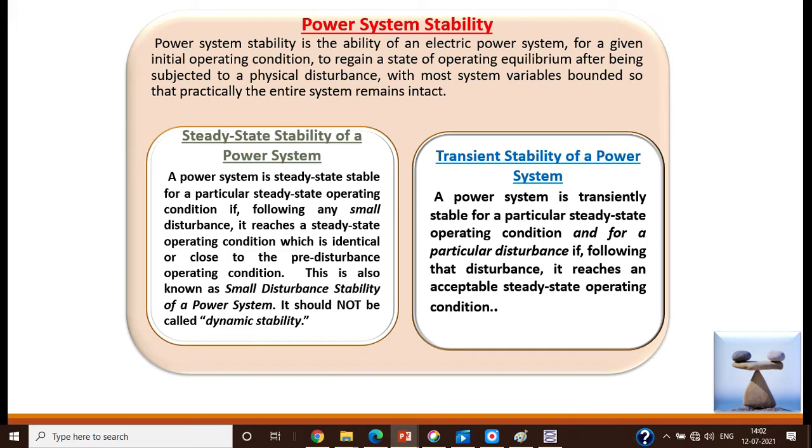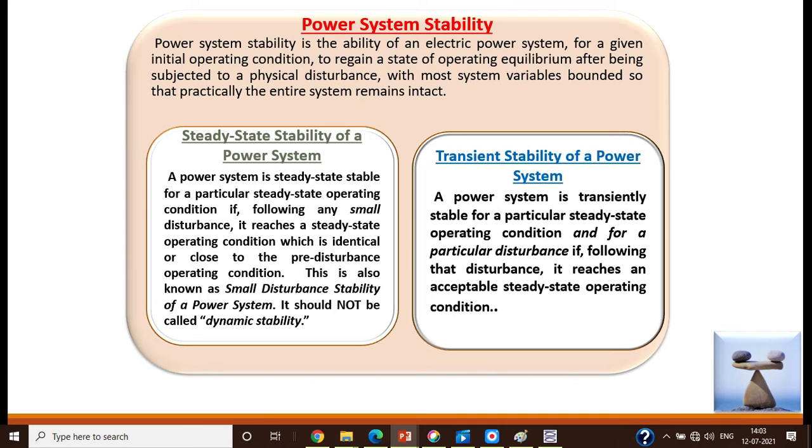Then once again we will review the overview of power system stability. What are the two important stability studies in our curriculum? Once again I am defining power system stability. It is the ability of the power system, for any given initial operating condition, to regain the state of equilibrium after any disturbance, with most of the variables bounded so that practically the entire system remains intact.